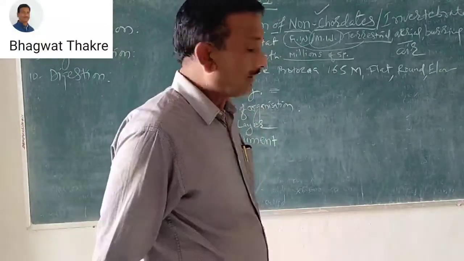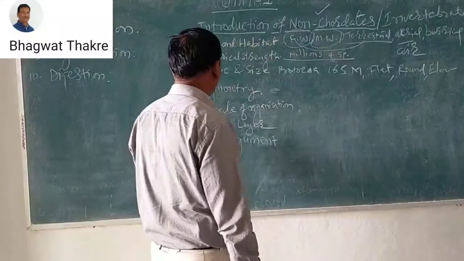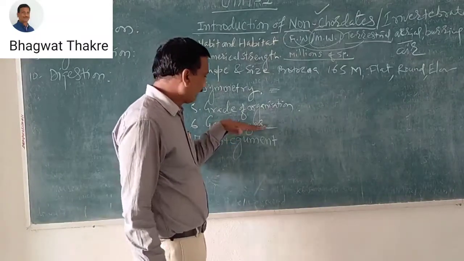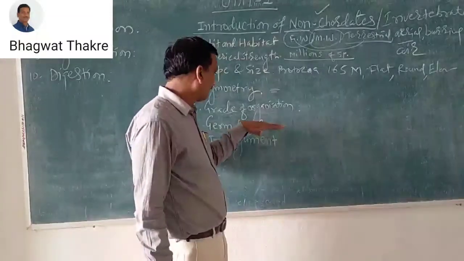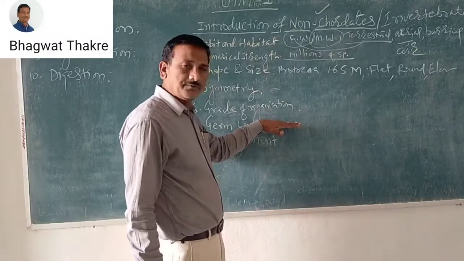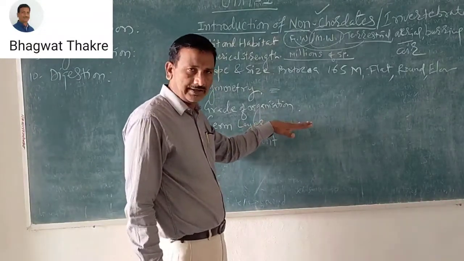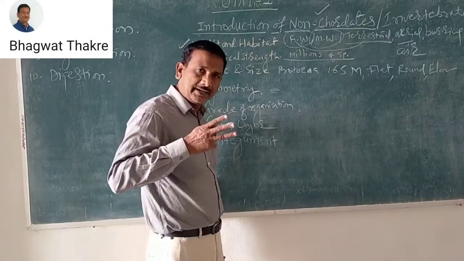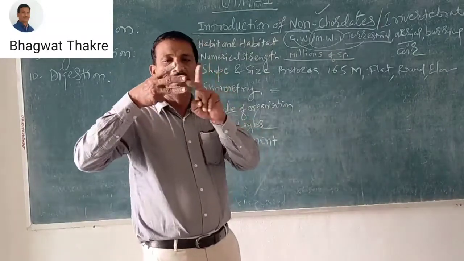Germ layers. Some animals have germ layers: ectoderm, mesoderm, and endoderm. These are the three layers.